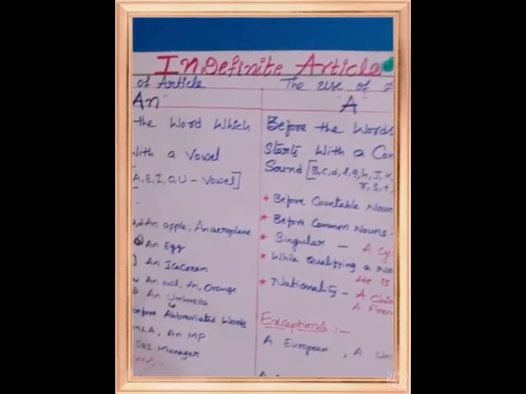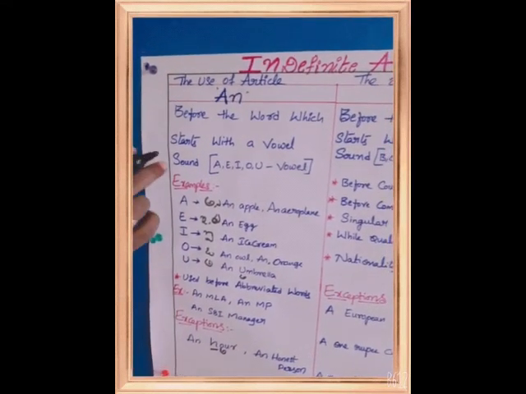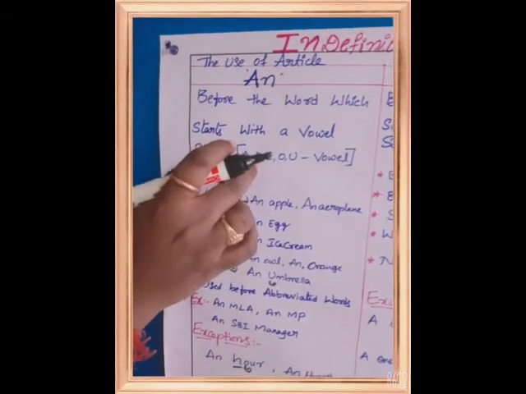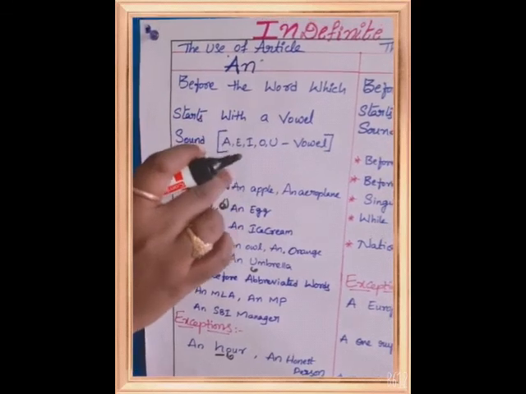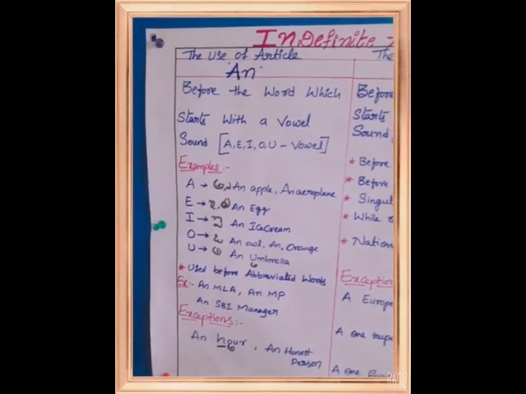So one thing you have to remember: vowels means Telugu letters A to OW. Whatever the sound it produces, we can use an.